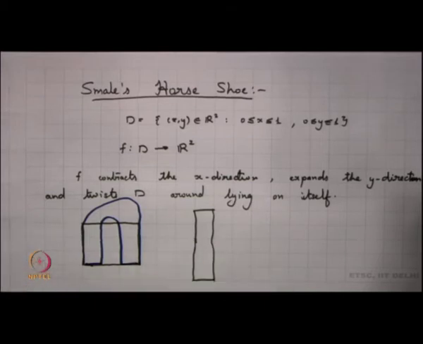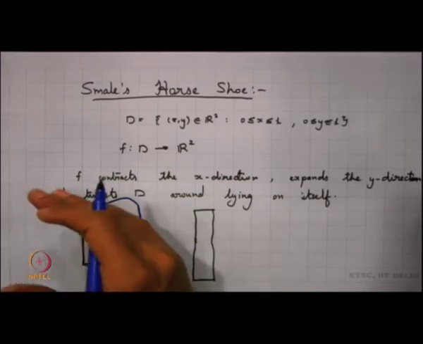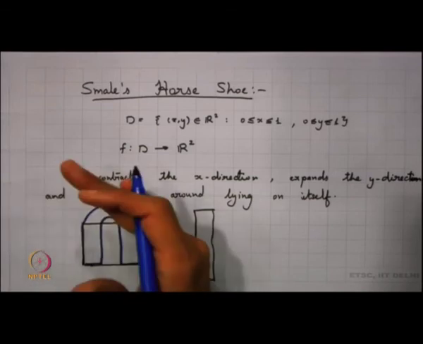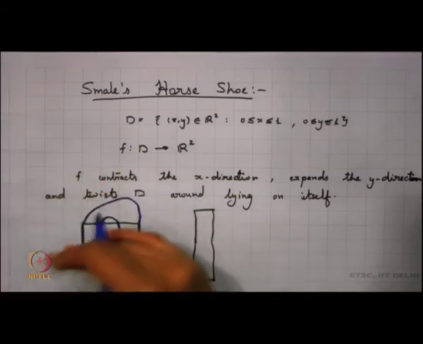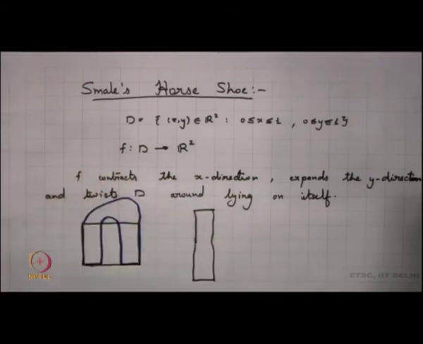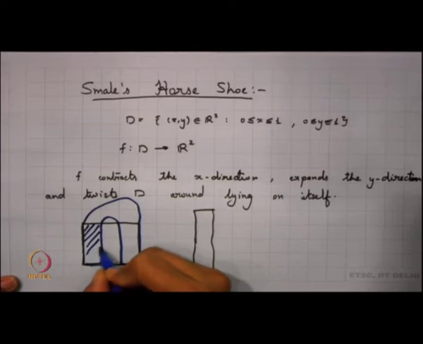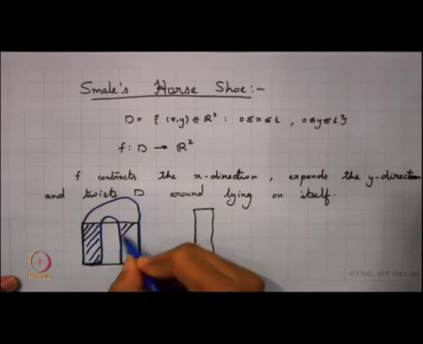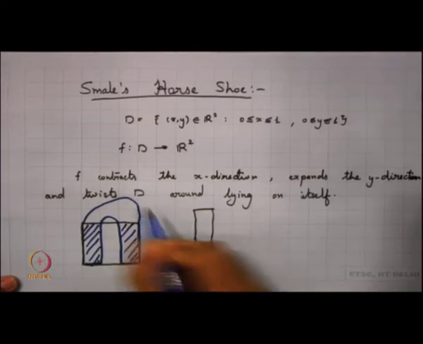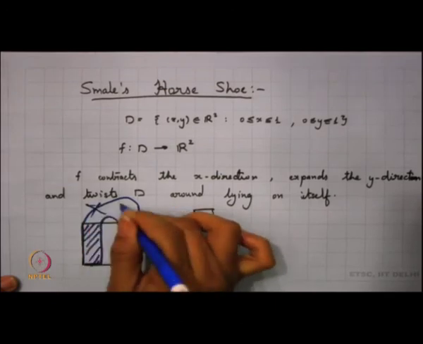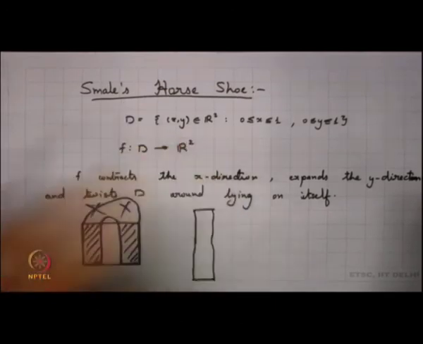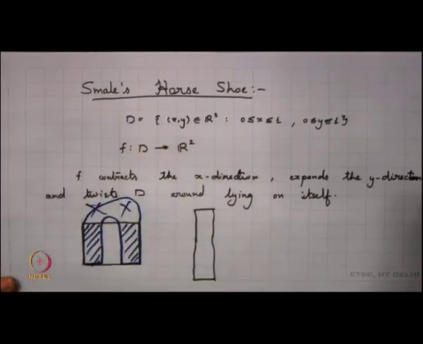So, what you get here is that some part of it is lost. If you look at what happens to D, you have twisted it and put it on D. You find that there is some part of D which is again coming back into D, and there is some part of D which is lost, because this part is completely lost. So, you lose this part and some part comes into D.